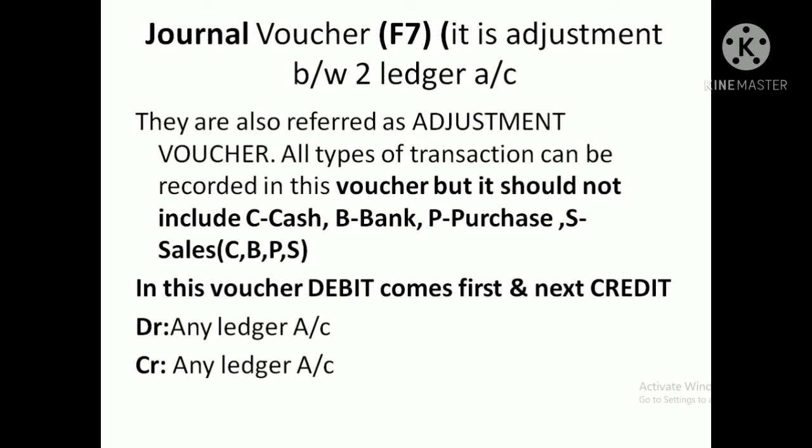Even though some transactions arise, in the situation where we should do a ledger adjustment, we should use the journal voucher. I give an example here: first we get the debit in a ledger account, then credit in a ledger account. So remember that in a ledger account you first record debit, then go for credit.